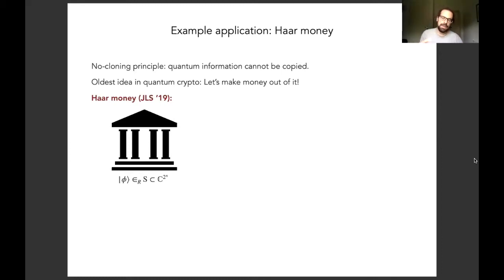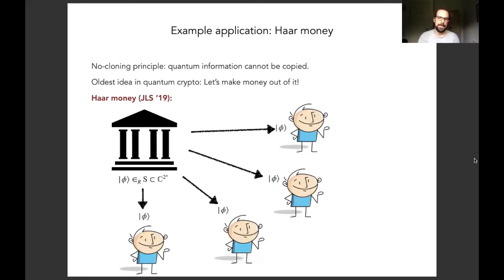We just have the bank pick a single Haar random state, phi, and now for all eternity, whenever asked to hand out a bill, it will just produce a copy of this state phi. Verification, of course, works by measuring whether the purported bill is actually equal to the state phi or is orthogonal to it. This money scheme is unforgeable because of the no-cloning principle, which holds in a very strong sense for Haar random states. And it's also untraceable because all bills are the same. So when the bank receives a valid bill, it cannot infer anything about its transaction history.